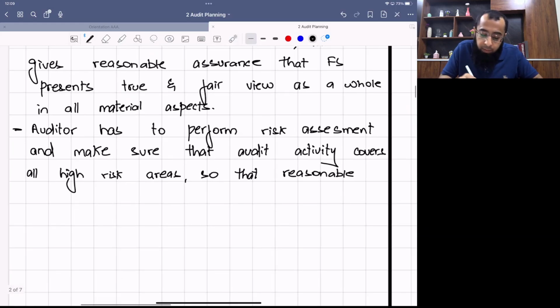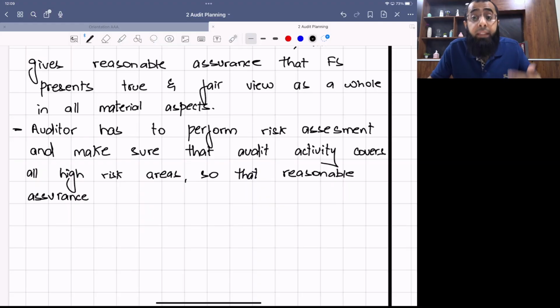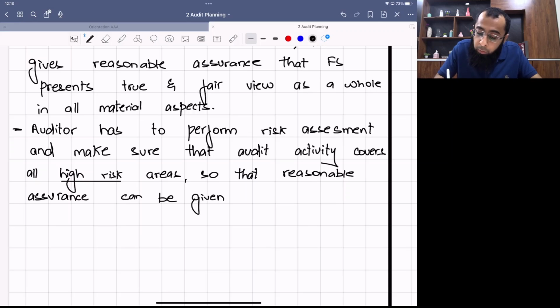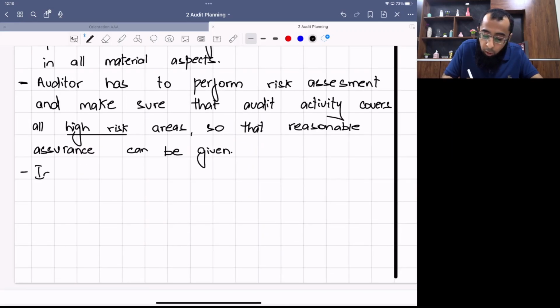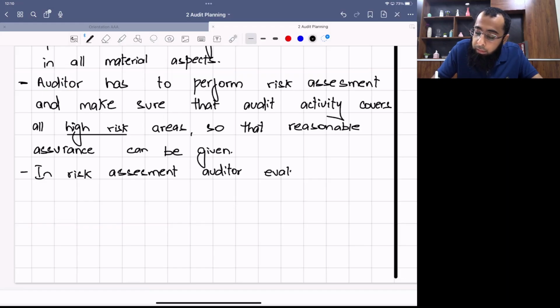Obviously, the external auditor does not have that much time, or is not provided with that much fees, that he can give absolute assurance. So he gives reasonable assurance. To give it, you have to make sure you cover all high risk areas, the areas evaluated as risky. Are you getting it? In risk assessment, the auditor evaluates three types of risk.